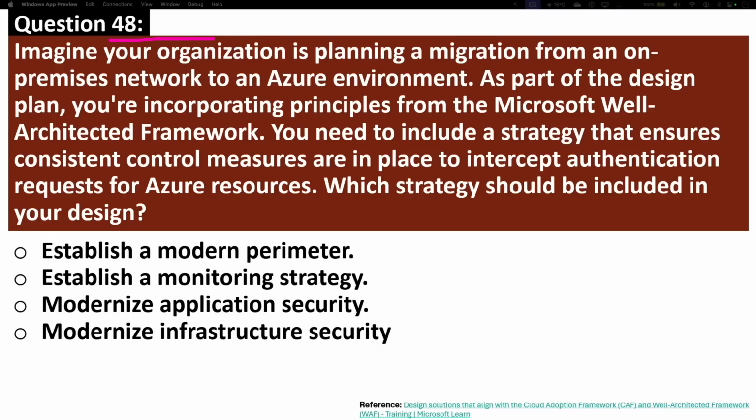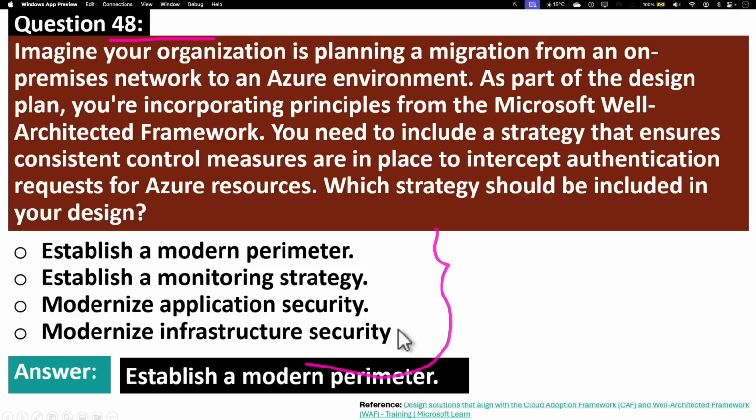Question number 48. Imagine your organization is planning a migration from an on-premises network to an Azure environment. As part of the design plan, you are incorporating principles from the Microsoft Well-Architected Framework. You need to include a strategy that ensures consistent control measures are in place to intercept authentication requests for Azure resources. Which strategy should you include in the design? Go through these available options and see if you can find the right answer. The correct answer is establish a modern perimeter.